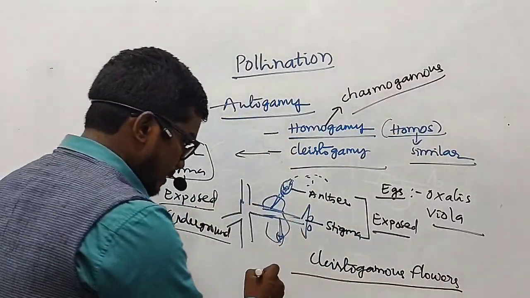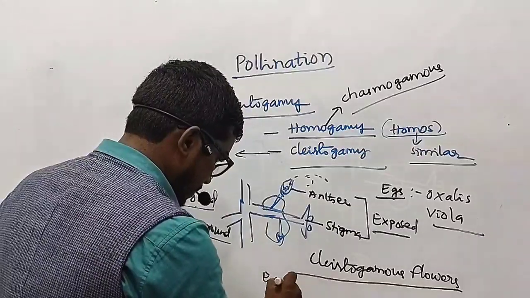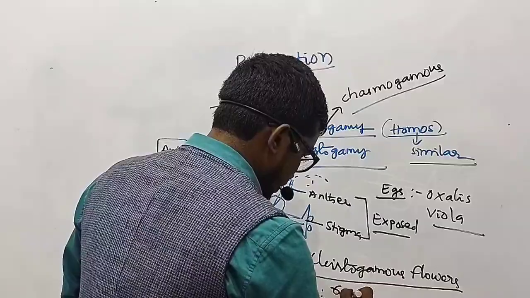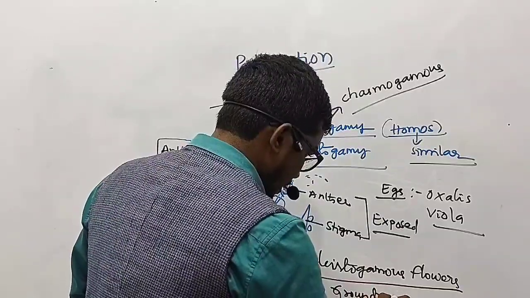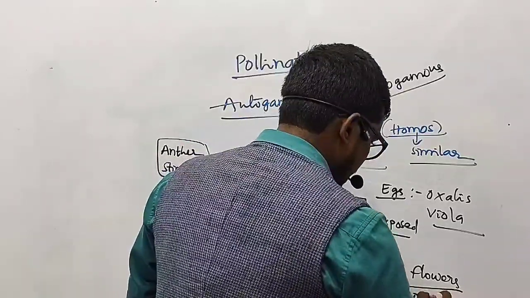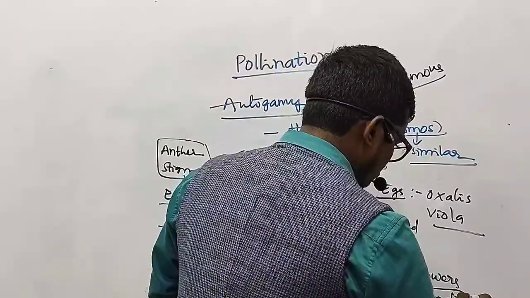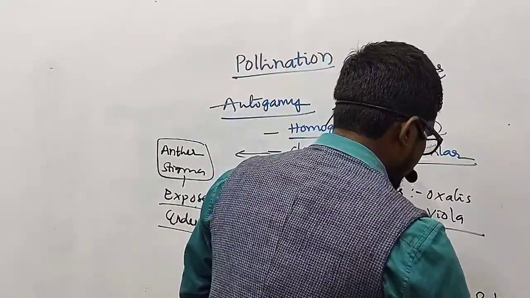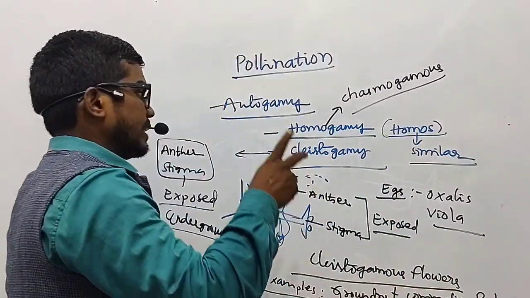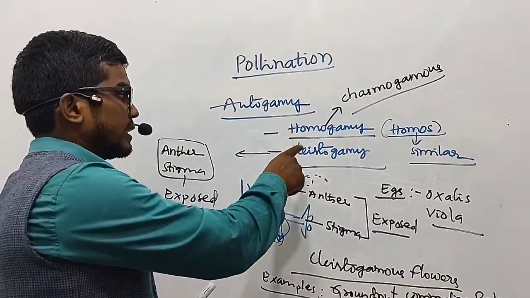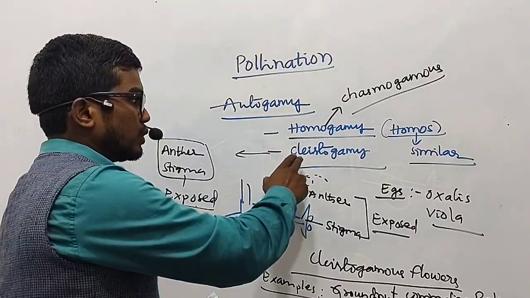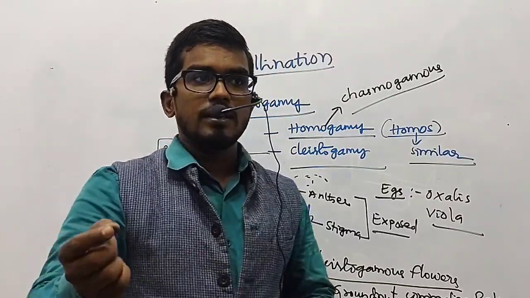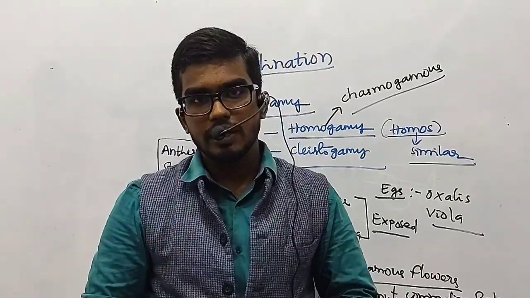So for example, let us understand. For examples, we have groundnut, or you can say we also have camelina, or even in fact balsam. So all these examples can be given for the second type of self-pollination, that is the cleistogamy. So this is about self-pollination.